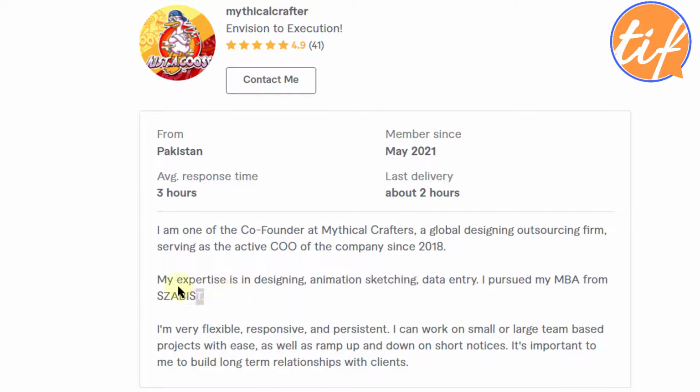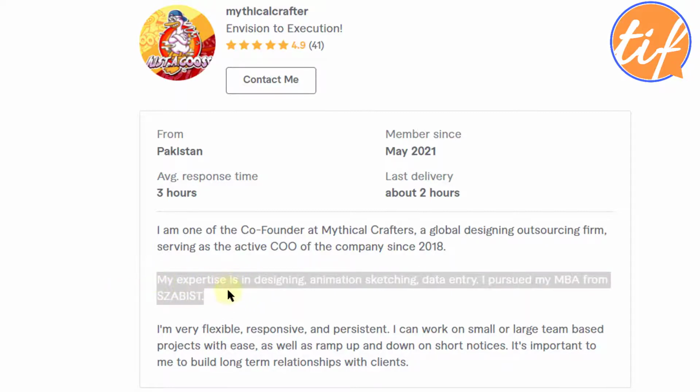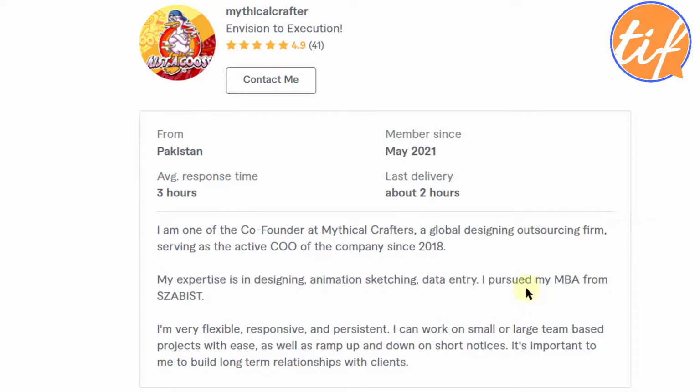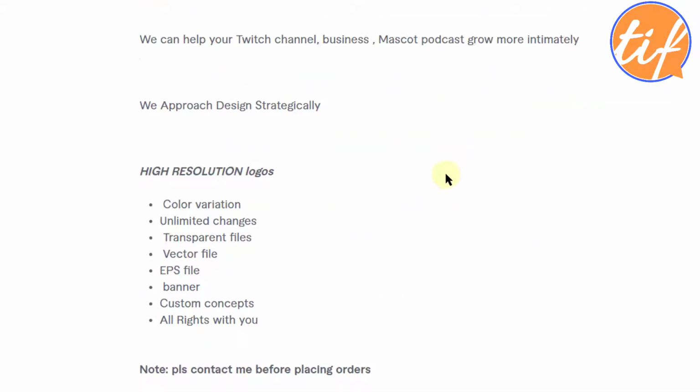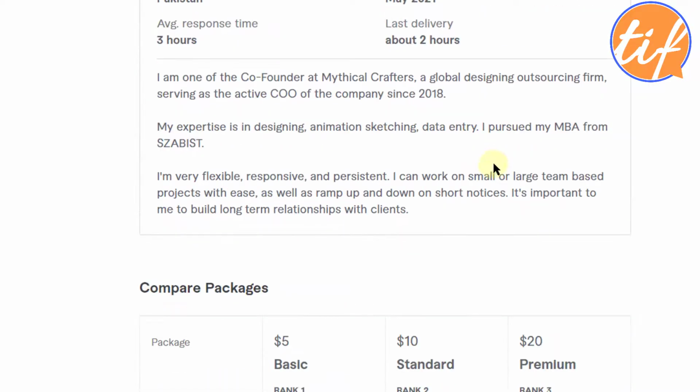If you're an MBA who's doing some sketching and also data entry, write it like that. Your English, this particular sentence, does not say that you are an MBA but you are interested in a lot of different kinds of work. Okay, so that is important. And please use Grammarly to improve your description. Very, very important. Okay, all right, so those were my points.